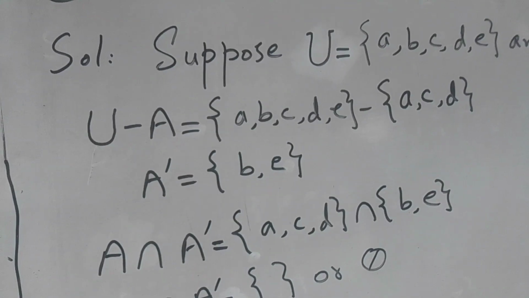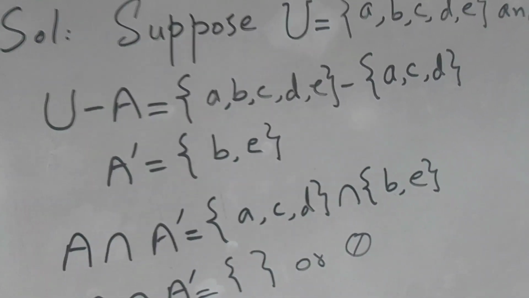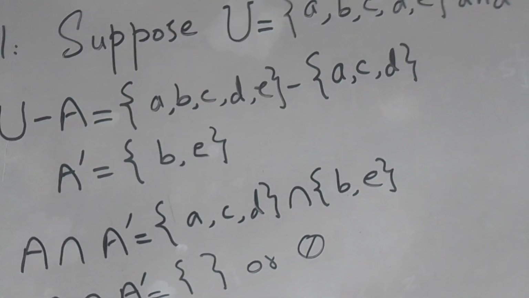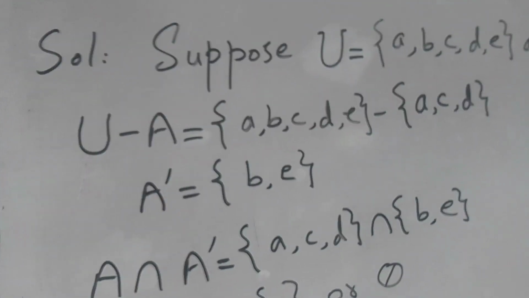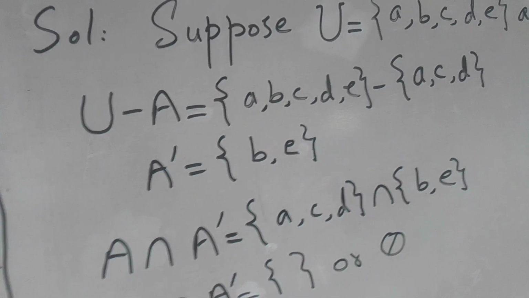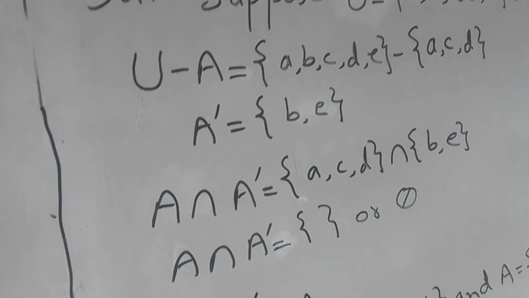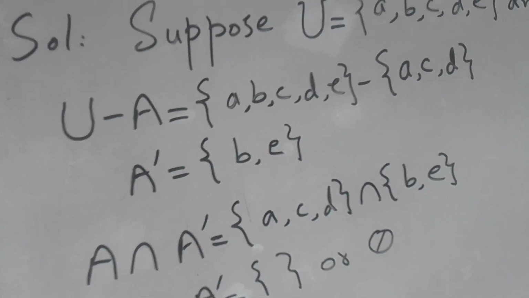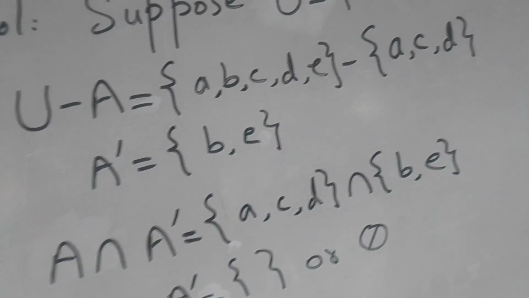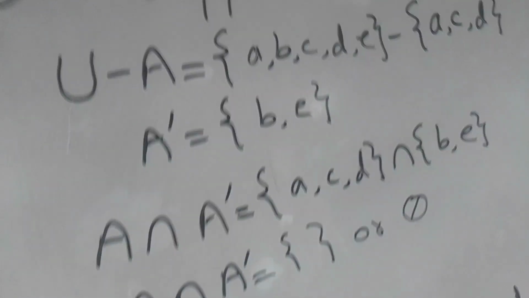Then we place the members of set A, {A, C, D}. Now we see that A, C, D are common to both sides, so these are cancelled, and we write the remaining elements as A complement is equal to {B, E}.